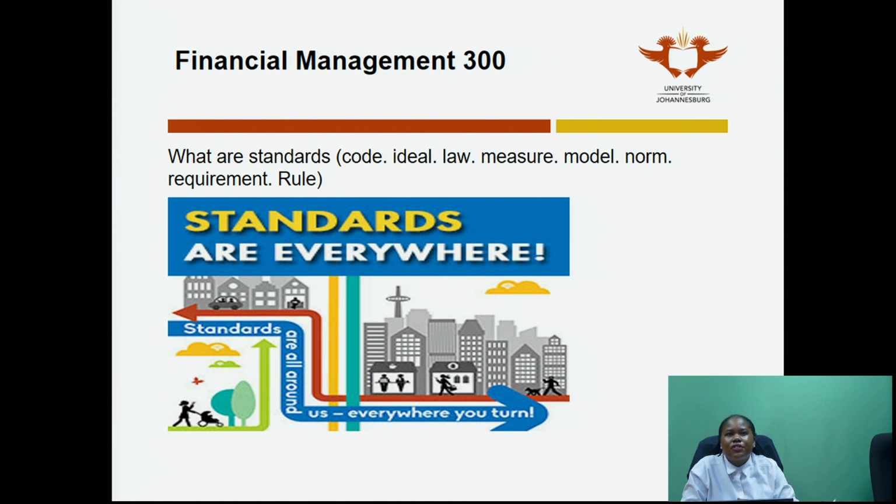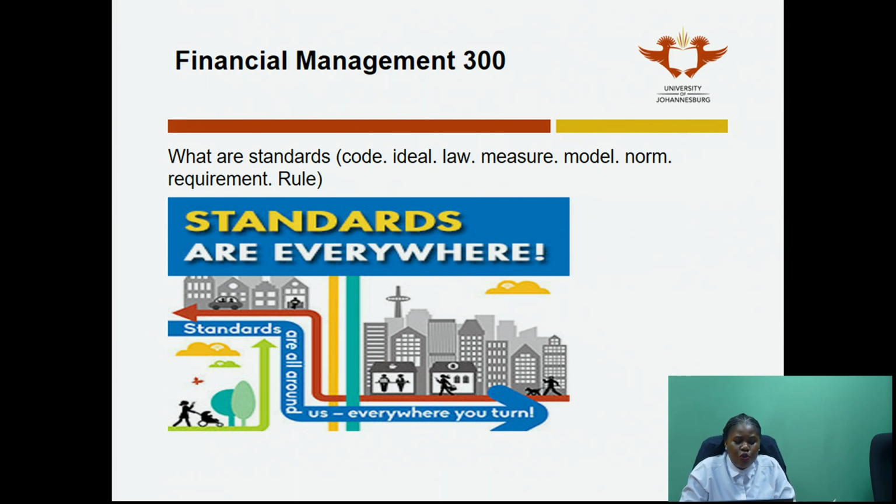So just in terms of standard costing, I want you to think of it in your normal daily life, first of all. So when do you use the word standards in your life? So I know for girls, this is, for example, when you say you've got standards in terms of the guys you date, this says something about the level which you accept into your life, right? So you need to be careful of the words I'm using here. So it's the level you expect. So there is a certain expectation there, and there's also what you normally accept. So what is normally accepted, that is what we can refer to as a standard.